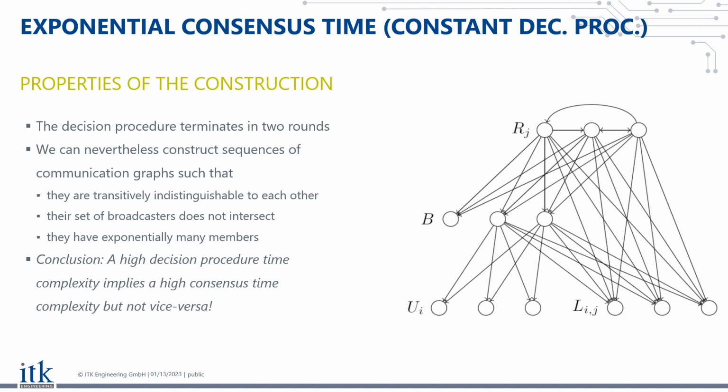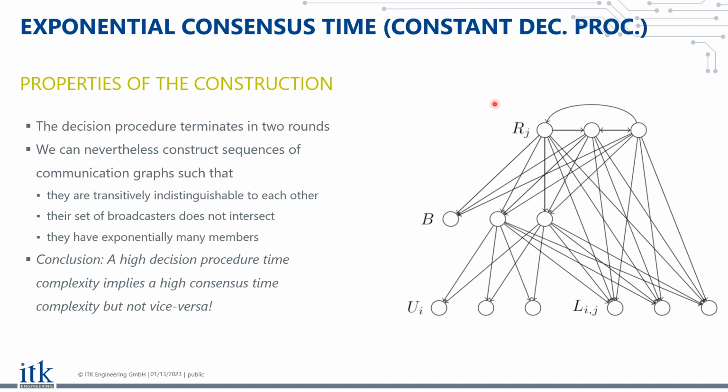For a long time, we actually thought that this was already the end of the story, that the time complexity of the decision procedure completely determined also the time complexity of consensus. And now I will show you that this is actually not the case. So there is actually an example, as depicted here in this sketch on the right, where the decision procedure terminates already after 2 rounds and determines that consensus is solvable. However, consensus time complexity itself is exponential.